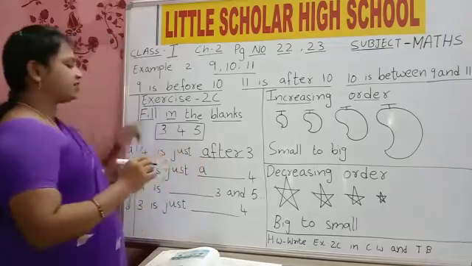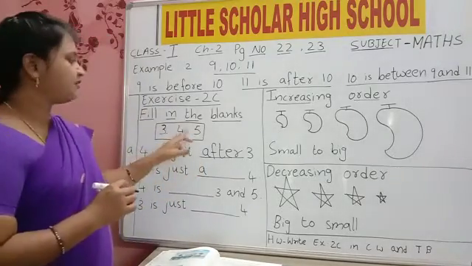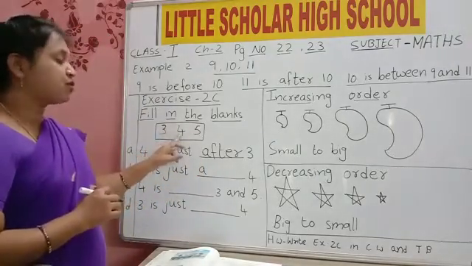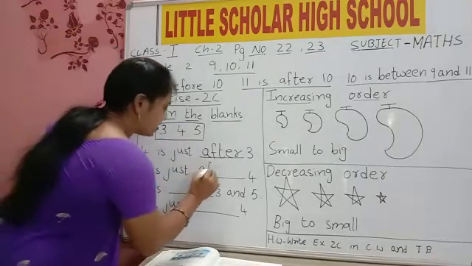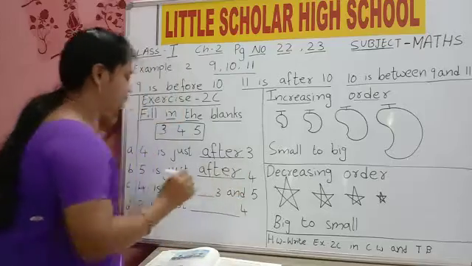After, when we will write 5? After writing 4 only we will write 5. When we will write 4? After writing 3 only we will write 4. So 5 is after 4.